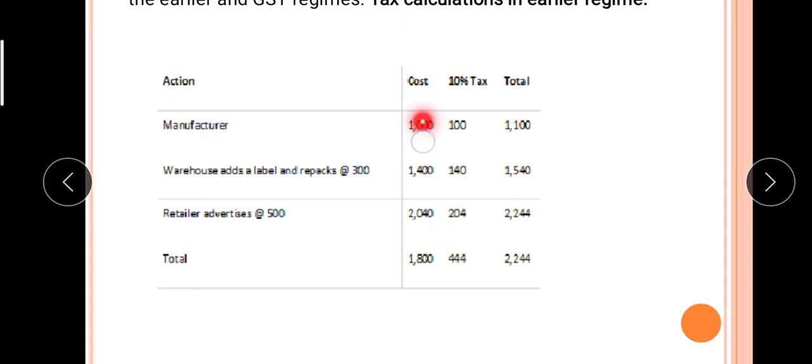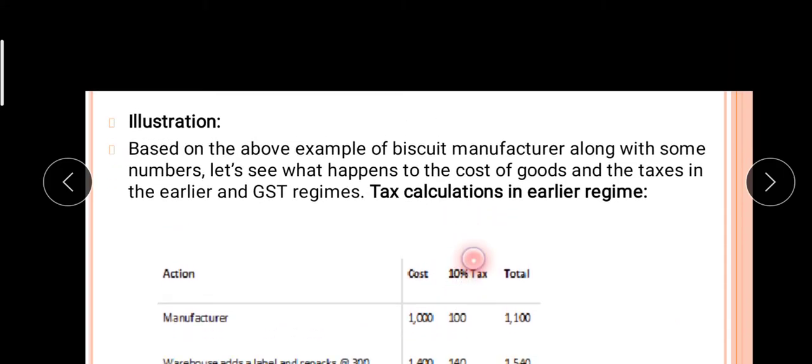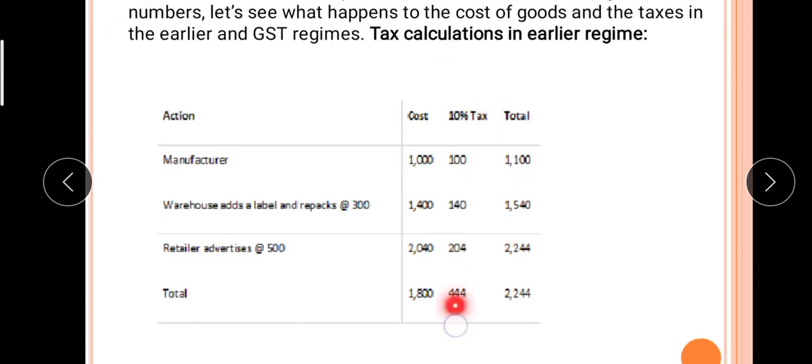It means at every stage the previous values are added, and on that value we calculate the tax and pay that much amount. And at the last stage again the total is 1800. So the total tax we are paying is 444, and the price of that product to the consumer is